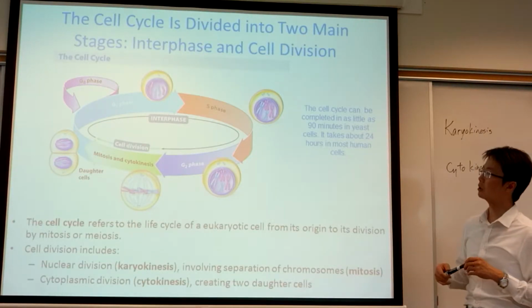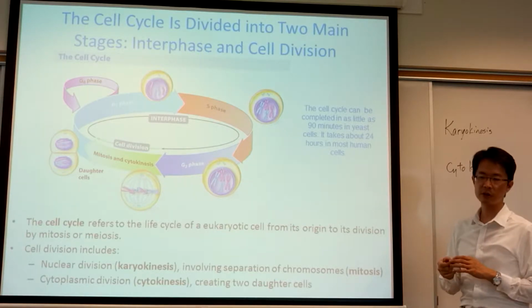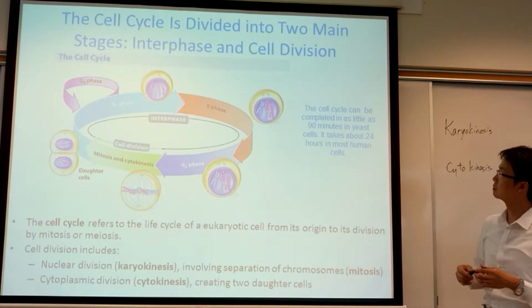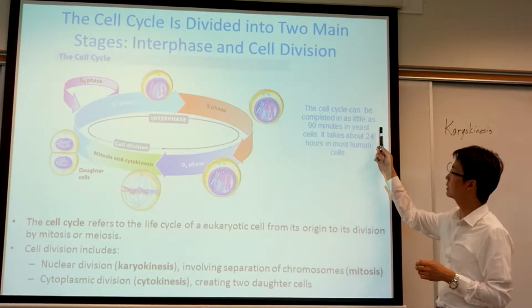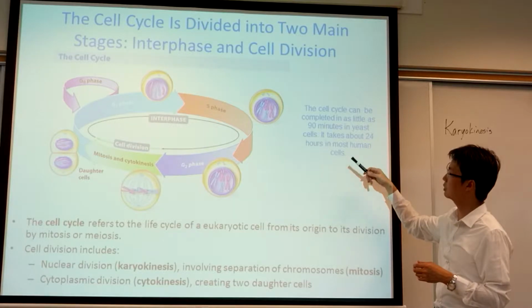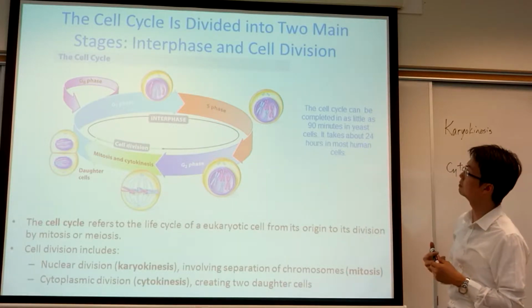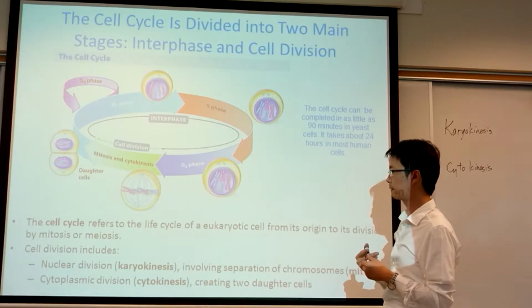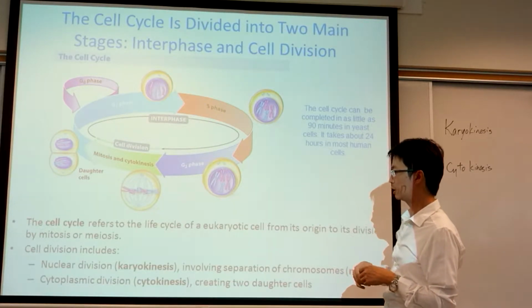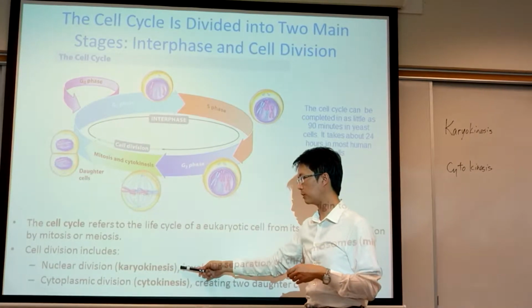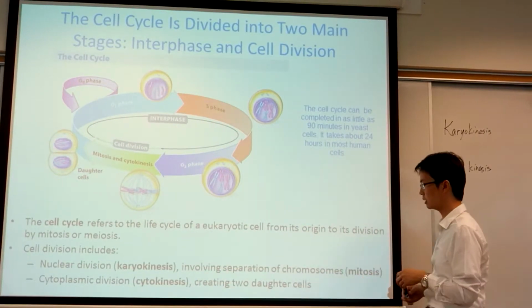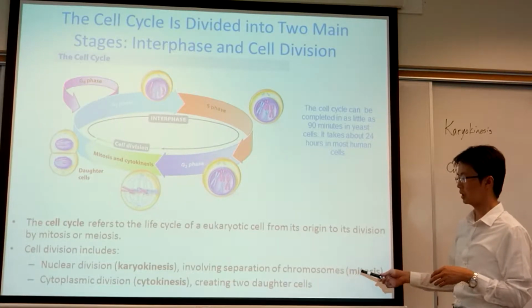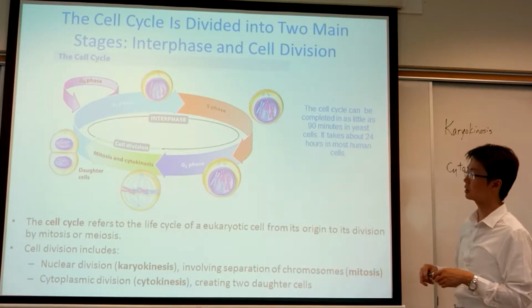And then the cell cycle. We need to know the cell cycle so that we know when cell division occurs. The cell cycle can be as short as 90 minutes, but it can be 24 hours in most human cells. So the cell cycle includes karyokinesis, which I already talked about, and cytokinesis, which I also talked about. The splitting of the chromosomes is mitosis, and the splitting of the cell creates two daughter cells.